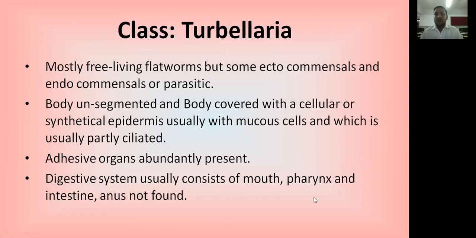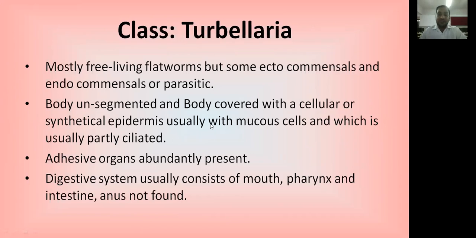The phylum Platyhelminthes divides into three classes. The first class is Turbellaria. Most of the organisms are free-living flatworms. The body is dorsoventrally flat. Some are ectocommensal, that means ectoparasites, and some are endoparasites. The body is unsegmented and covered with a specific type of cellular or syncytial epidermis, usually with mucous cells, and which is usually partially ciliated.